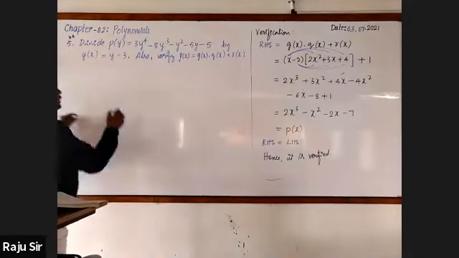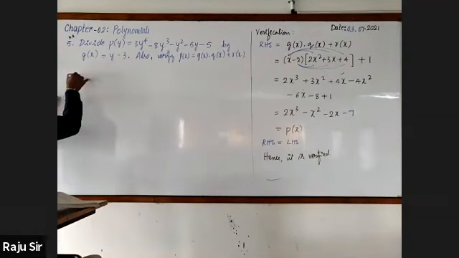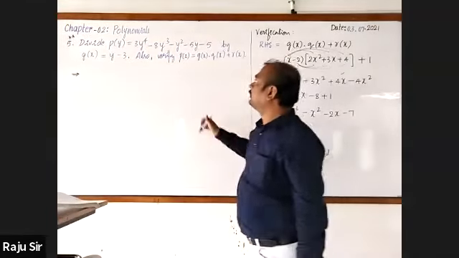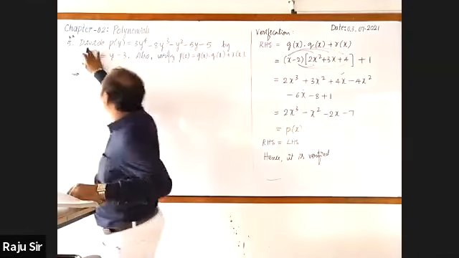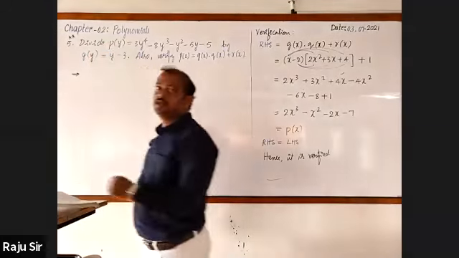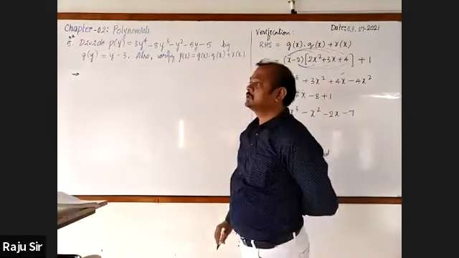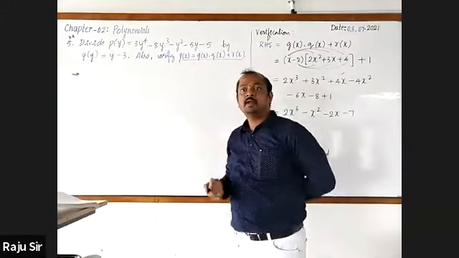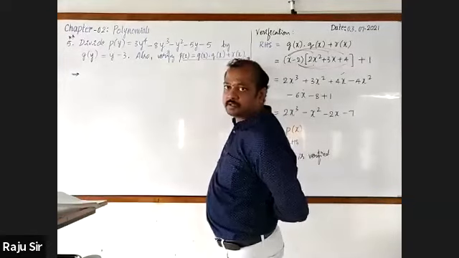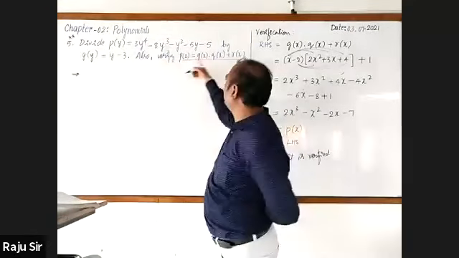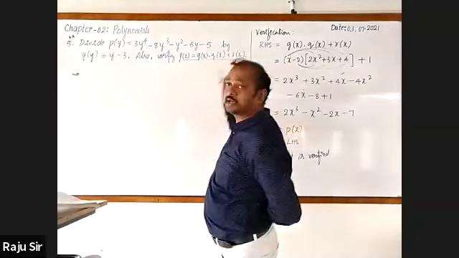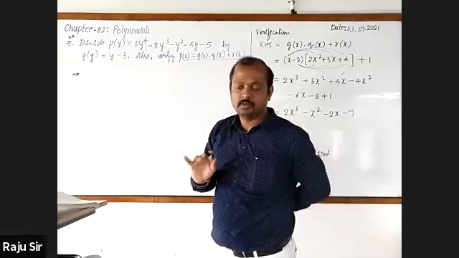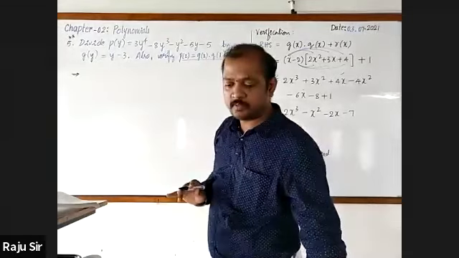This is a general statement, but while writing, P of Y equal to G of Y into Q of Y plus R of Y.